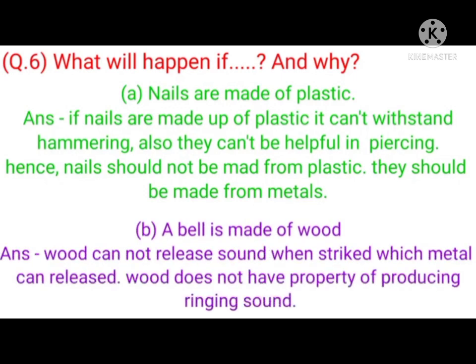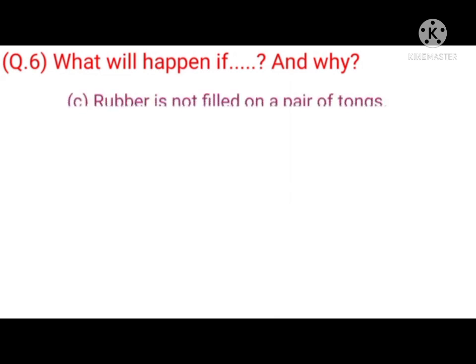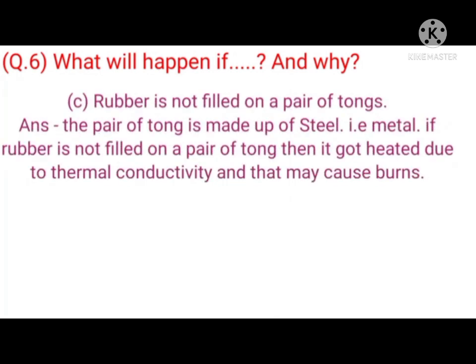B. A bell is made of wood. Answer. Wood cannot release sound when struck, which metal can. Wood does not have the property of producing a ringing sound. C. Rubber is not fitted on a pair of tongs. Answer. The pair of tongs is made up of steel, for example, metal. If rubber is not fitted on a pair of tongs, then it gets heated due to thermal conductivity and that may cause a burn.